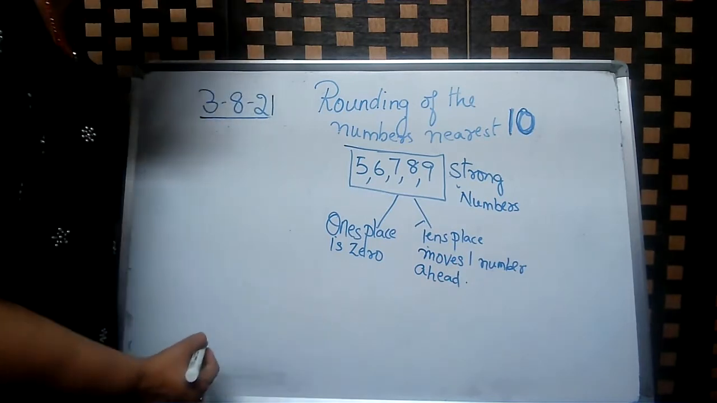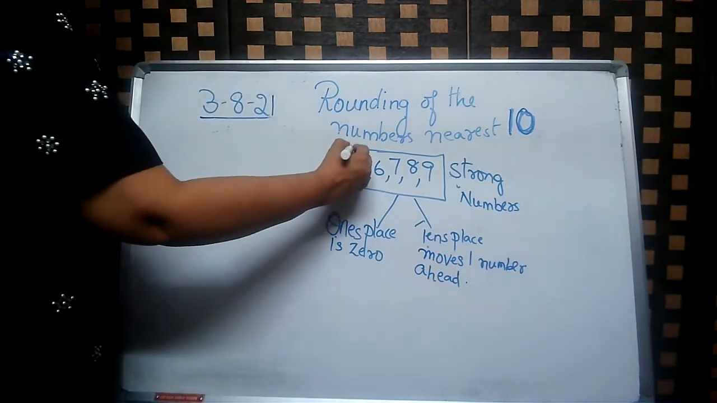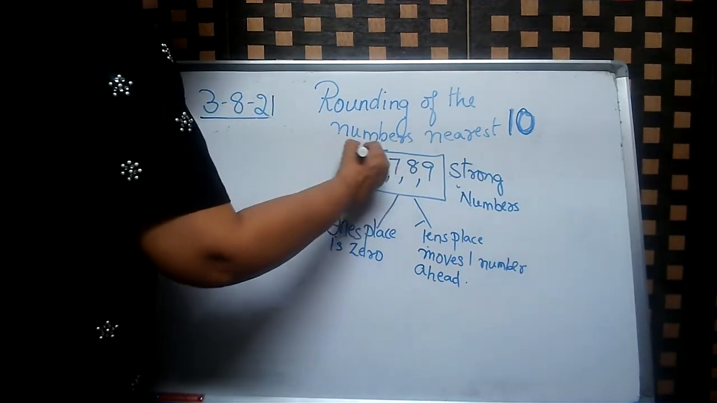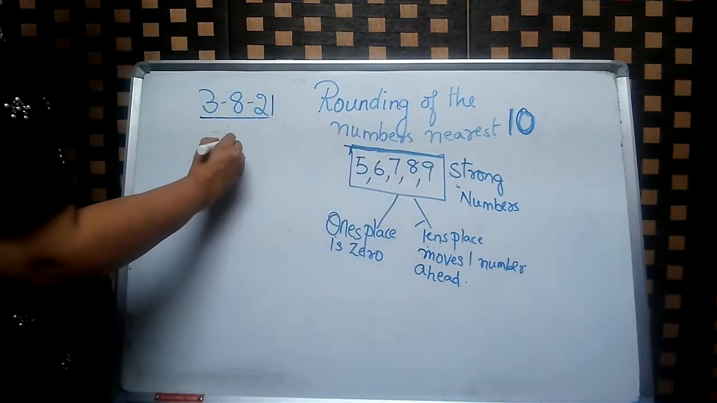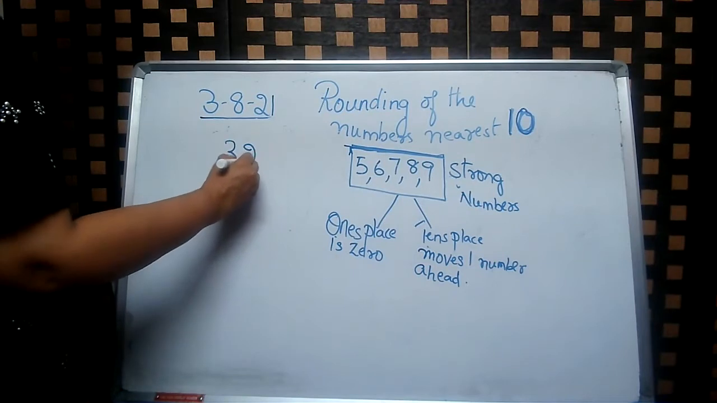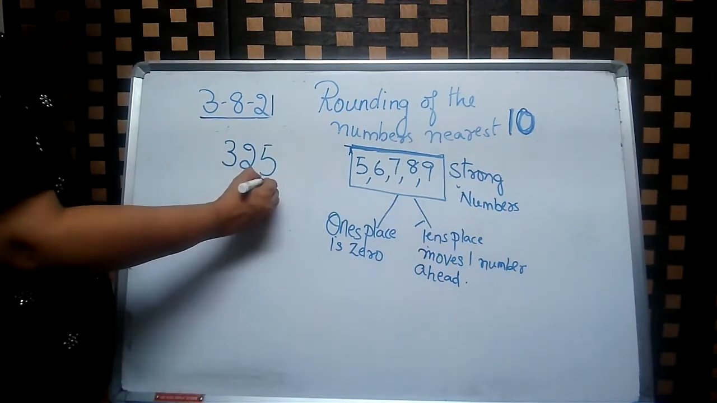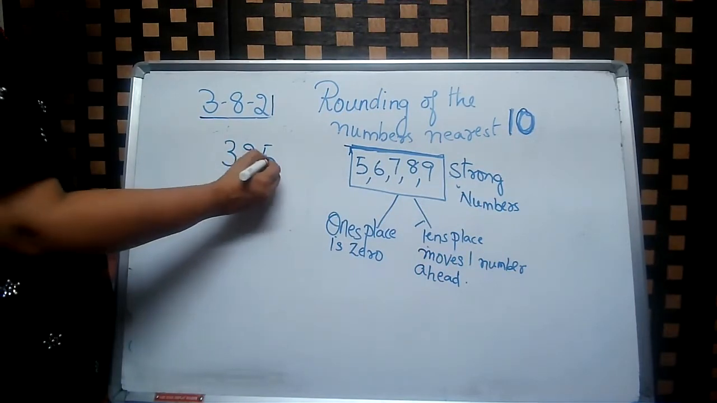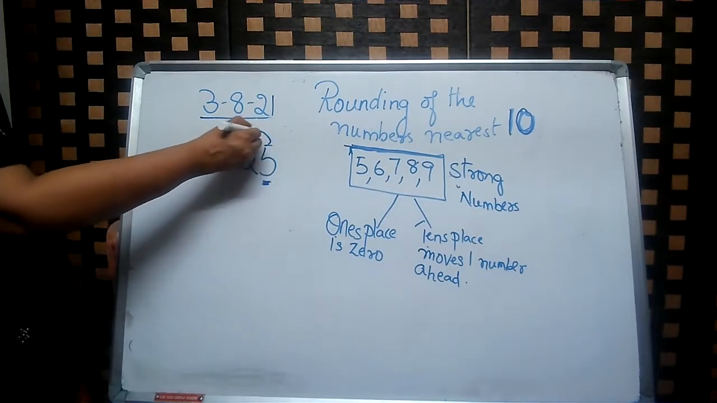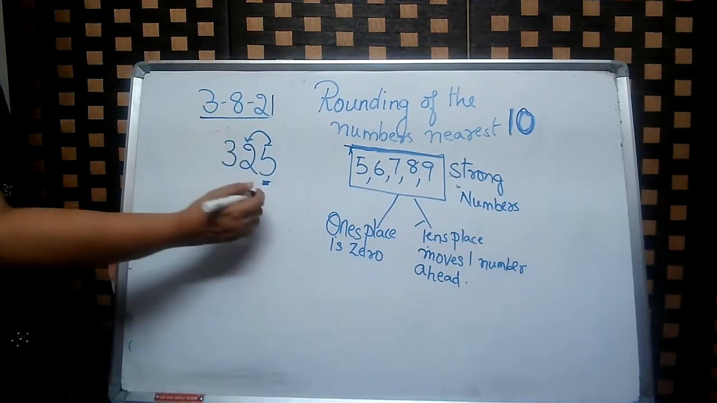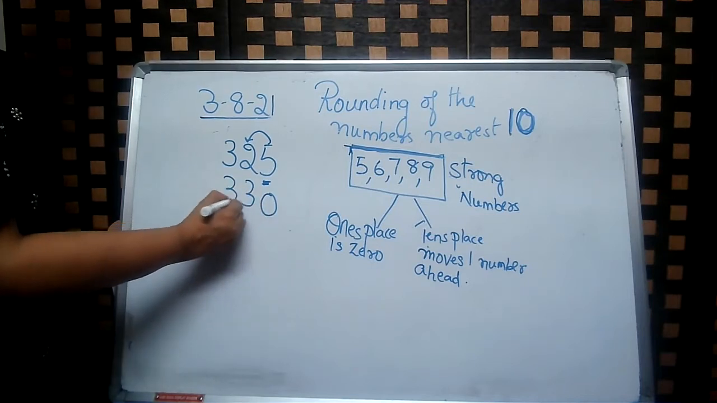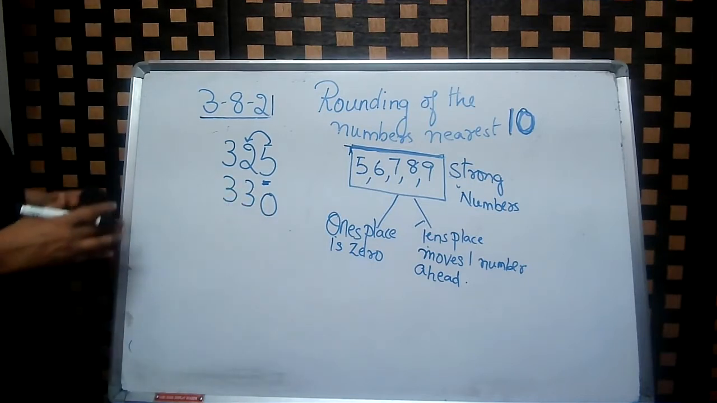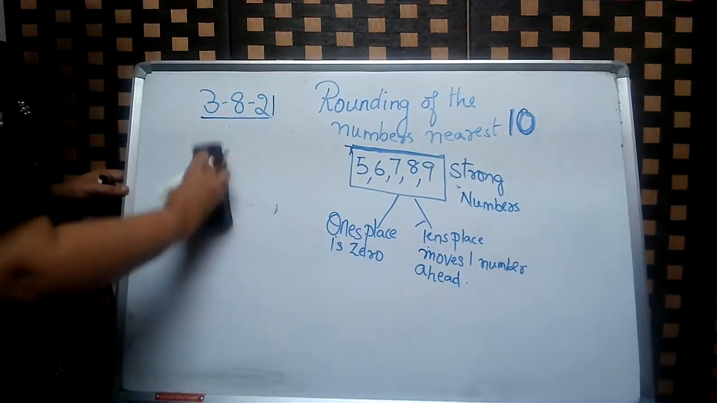Okay. Now let us see. So 5, 6, 7, 8, 9. Okay. They are the strong numbers. Now it is 325. 5 is a strong number. So it can push the tens place. So 0, 3, 3. 330. So let us take one more number.